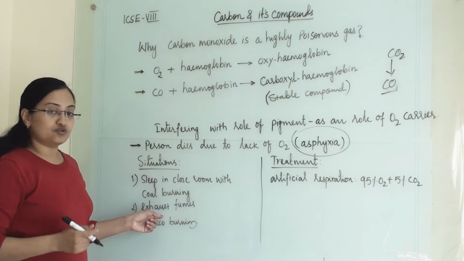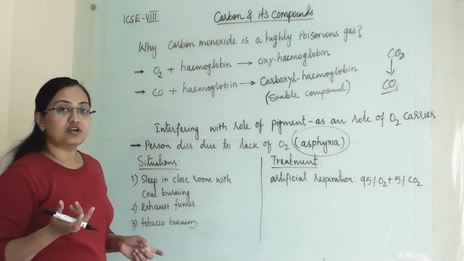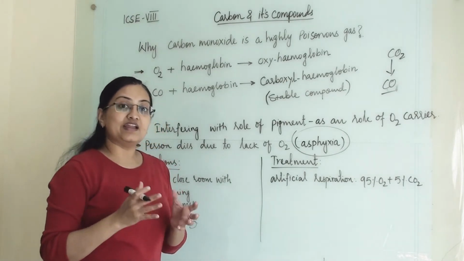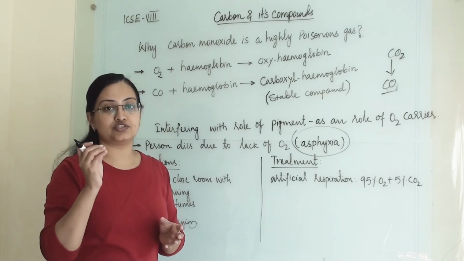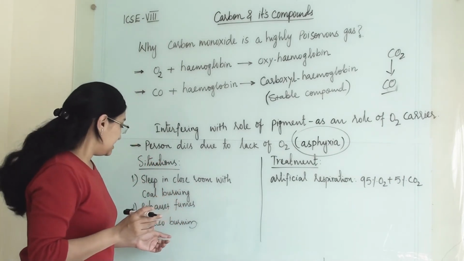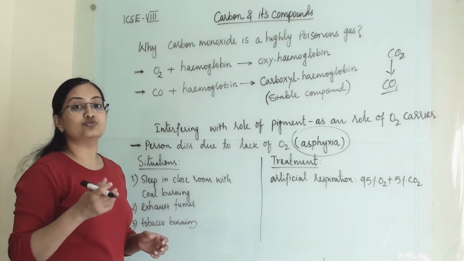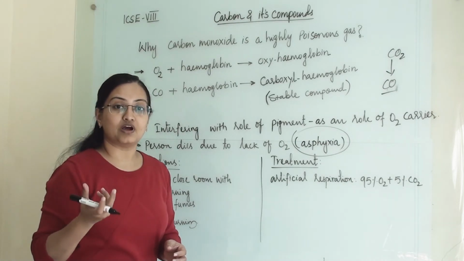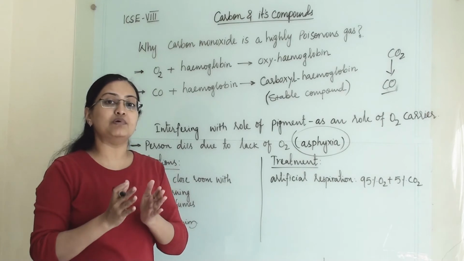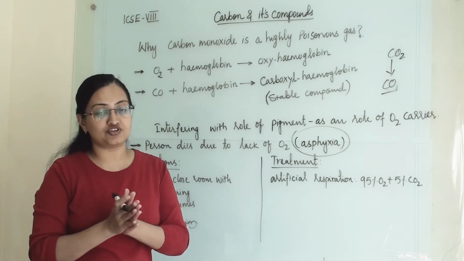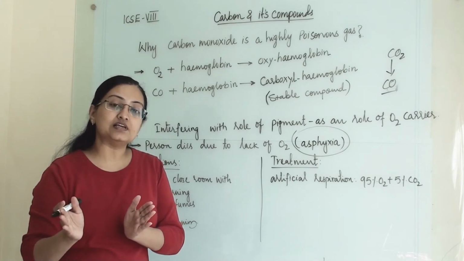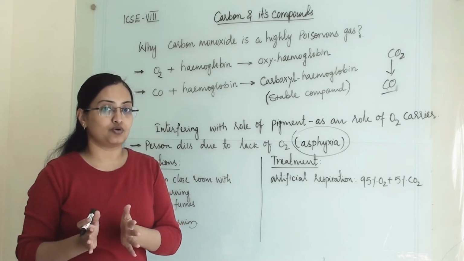Second is exhaust fume. Any coal burning or petroleum burning, and the exhaust of any vehicle, will contain some traces of carbon monoxide. Tobacco burning also contains some traces of carbon monoxide. So whenever any burning is happening, even in open air, it will contain some traces of carbon monoxide.